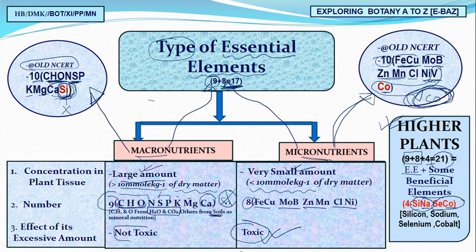How? 9 plus 8 plus 4, so the total number is 21. So the question will ask: the total number of elements usually present in all higher plants is 21. That is 9, 8 plus 4, 21. The 4 is SINA-SECO, the 8 is Feku, mobile, Janmankal, Niv, and the 9 is Corn, SPK, Magka. Is it clear? This is a very important and crucial topic. You must remember this mnemonic, SINA-SECO. Micronutrients are important, their concentration is 10 millimole per kg. Is it clear, friends? Good.